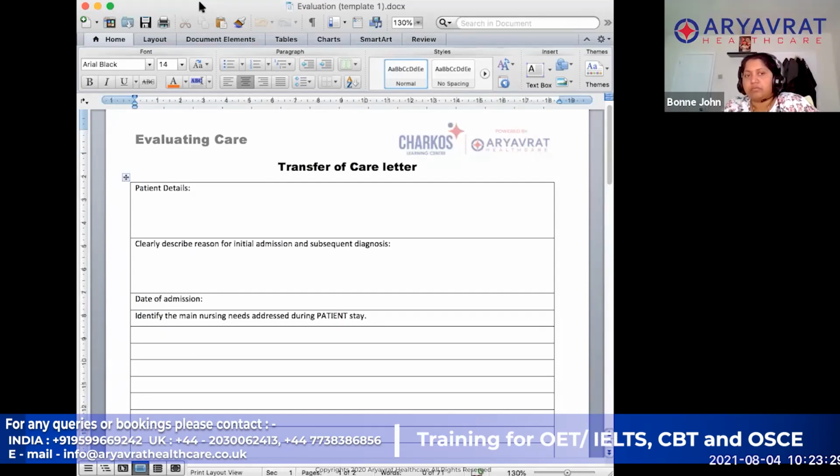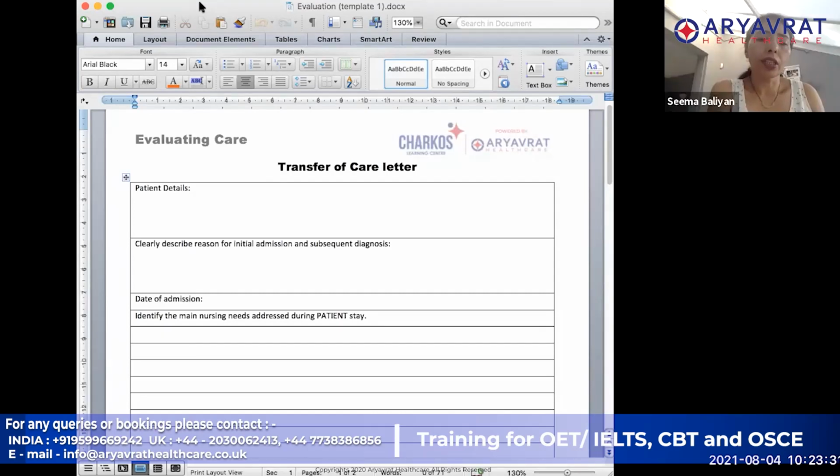The next section is that you need to clearly describe the reasons for initial admission and subsequent diagnosis. That is also fairly simple, because you will get this information from your assessment history when the patient was admitted.